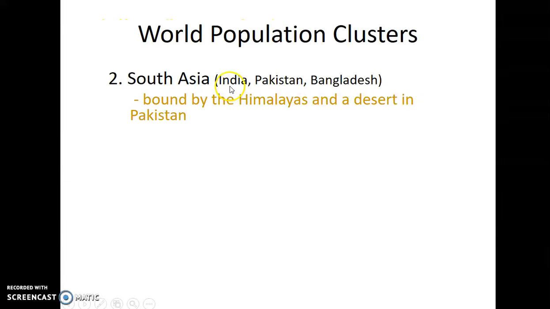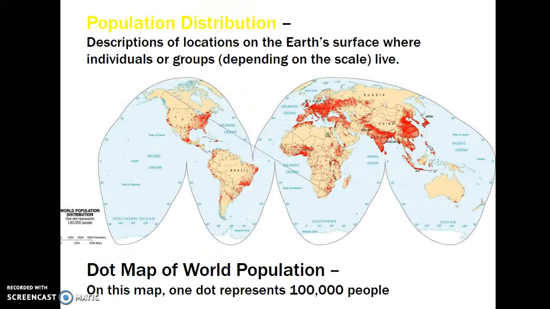Next is South Asia. South Asia is India, Pakistan, Bangladesh. This is bound by the Himalayas and a desert in Pakistan. So you can see here is the population clustered in South Asia. You see them clustered here on the coast because they need this for monsoon. And then up here in the Ganges River plain. And this is because the vast majority of people here are farmers as well. So they need that access to that fertile soil. This is the Himalaya Mountains here. That's the cutoff, why you see this where all of a sudden there's no settlement here. So you see Bangladesh, very populated, Sri Lanka over here and into India.